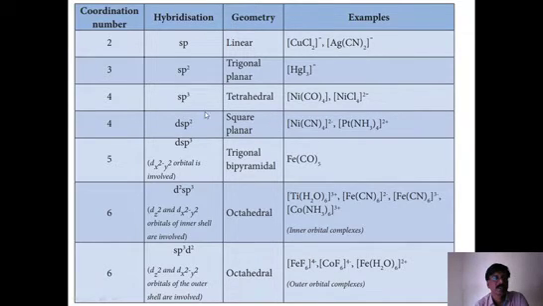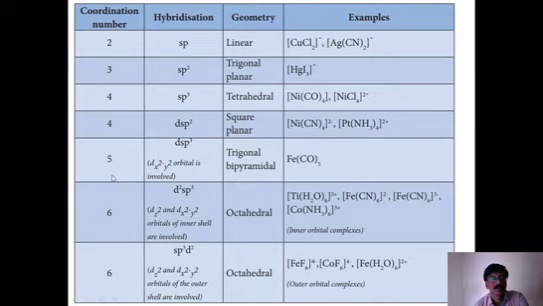dsp2 is the involvement of the d orbital, s orbital, and p orbitals. That gives square planar structure where pz is not involved. The dx2-y2 orbital is involved, the s orbital is spherical, and p2 indicates px and py, and the total overall shape is square planar. Good examples are nickel cyanide and the ammonia complex of platinum. So these are good examples we know.